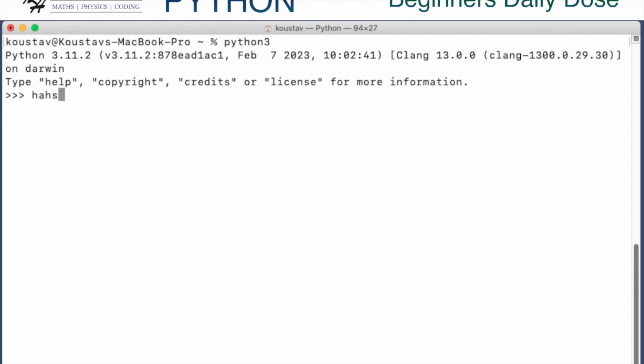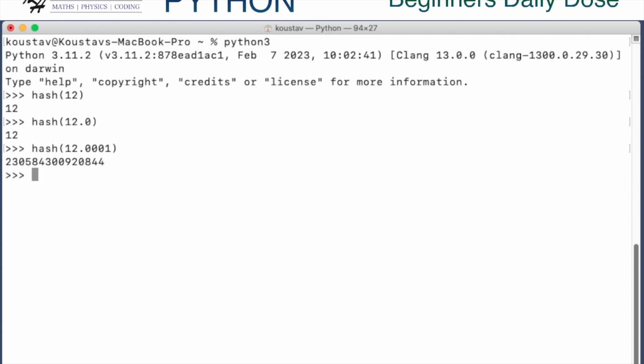Let's quickly check. There is a built-in function hash that returns the hash value of a hashable object. So if we run hash on a numeric value integer, it will simply return the integer value. But if we do a hash of 12.0, it will also return 12 only. But if I do something like this, it will return some different hash value. So the hash value is an integer. So hash of an object returns an integer.